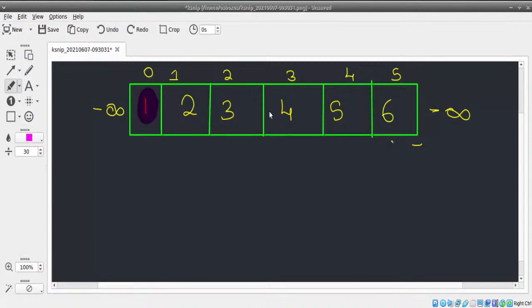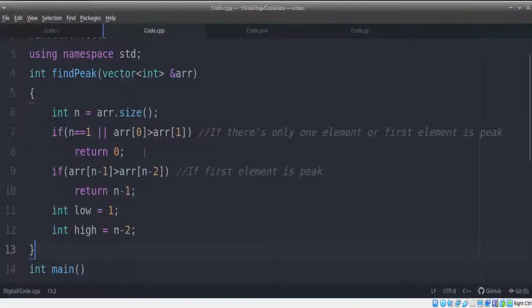We don't need to check for it again. We have already checked for last index. We don't need to check for that again either. So we should start from index 1 up to index 4. So that is why we're going to start our low value at index 1 and our high value at index n minus 2. Because 0 and n minus 1 we have already checked in this scenario.